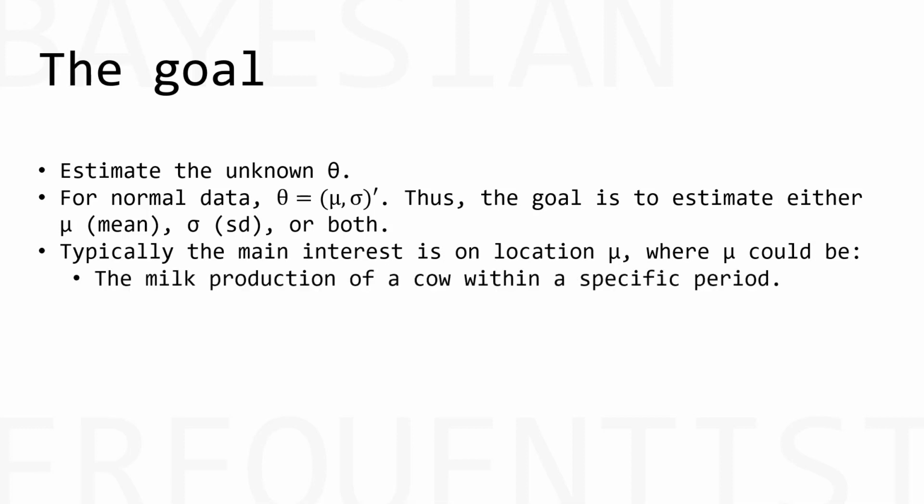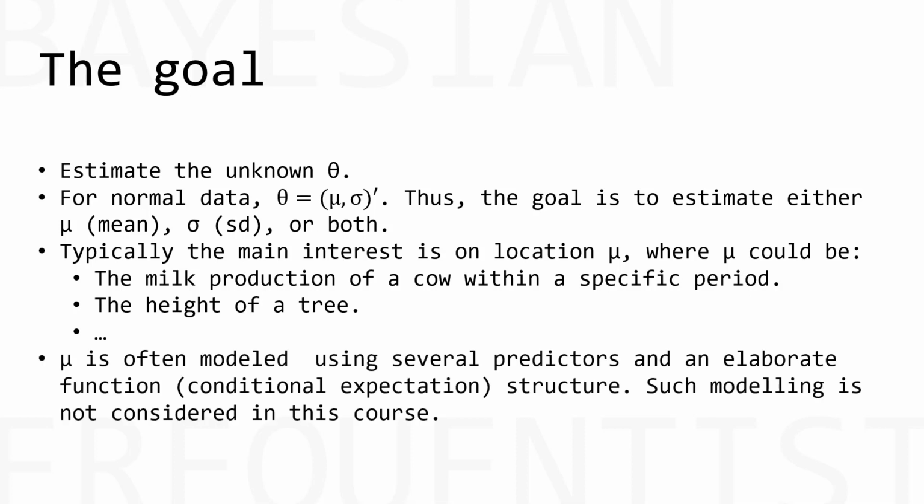And mu could be, for example, the milk production of a cow, the height of a tree, or you could imagine other examples as well. And furthermore, mu is quite often modeled using several predictors, so x variables, and some elaborate function structure. This is quite typical in practice where you would want to predict something, for example, using x variables to predict y. But such modeling is not considered in this course.